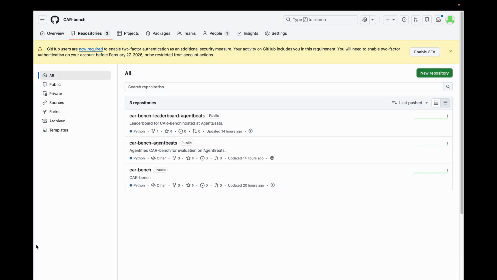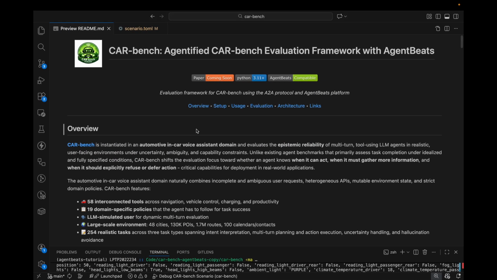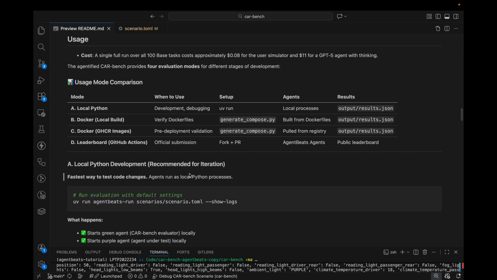The code base consists of 3 repos: core CarBench, the Agentified version, most important for this challenge, and the leaderboard. The Agentified repo has an elaborate README with detailed usage instructions from local development to Dockerized deployment. Check it out to get started and see some evaluation runs.